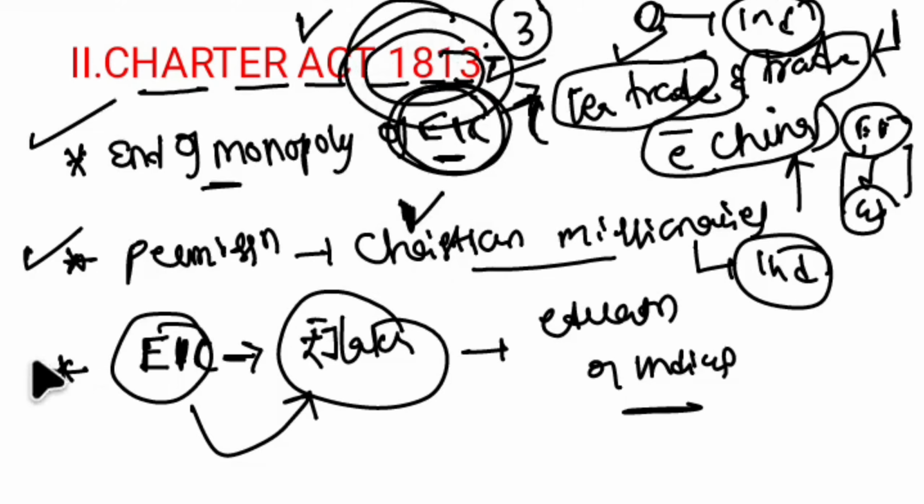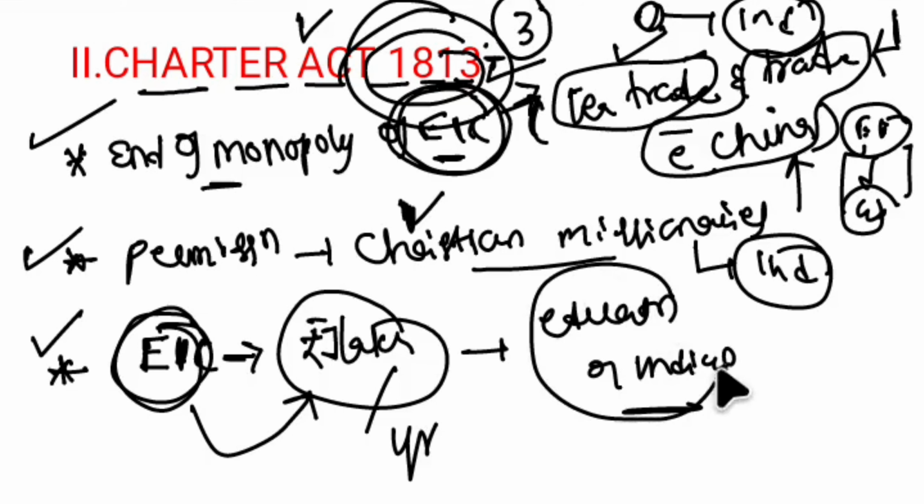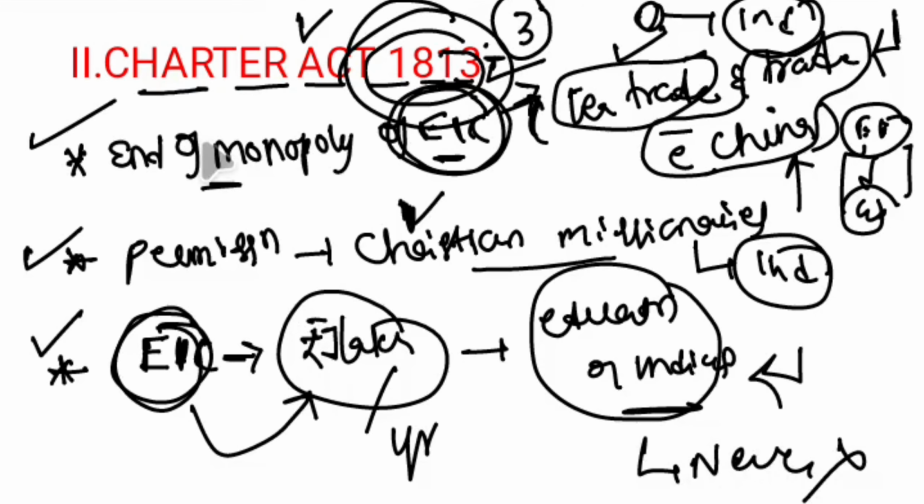And the third provision is that East India Company has to invest 1 lakh per year on the education of Indians. On paper this was there, but in reality it was never implemented. So this was Charter Act 1813, important for the examination.